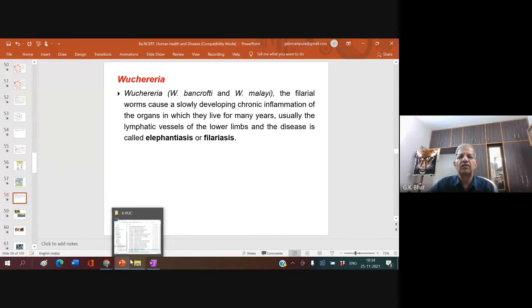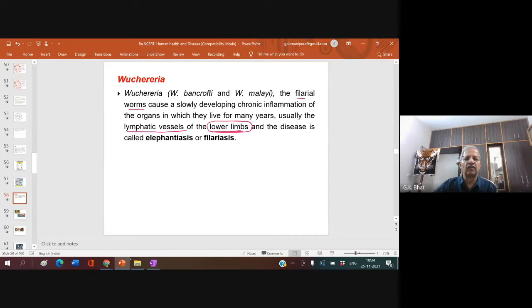Elephantiasis or filariasis. You must remember that the filarial worm, which causes filariasis, always remains inside the lymphatic vessels of the lower limbs. That means infection always affects the lower limbs because these worms live in the lymphatic vessels. The disease is called elephantiasis or filariasis.